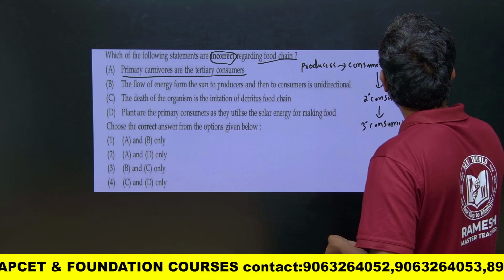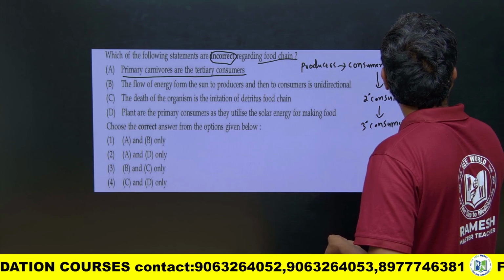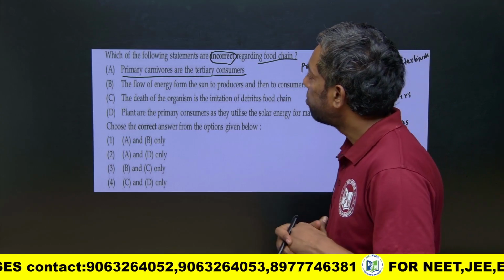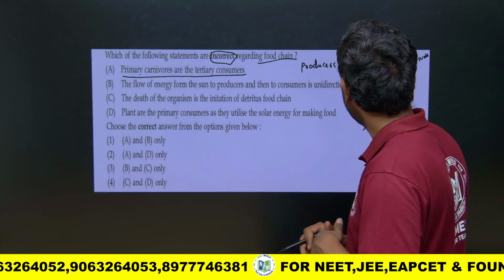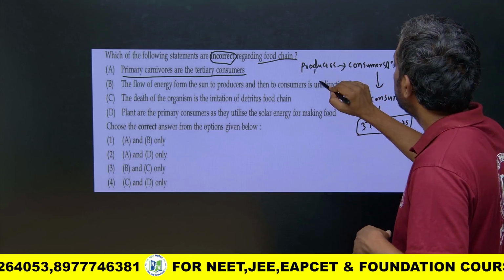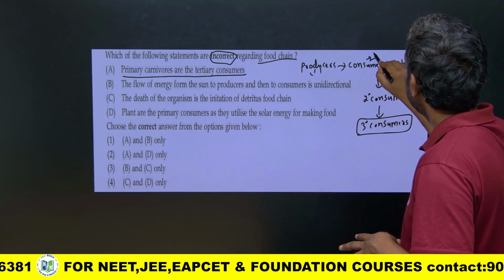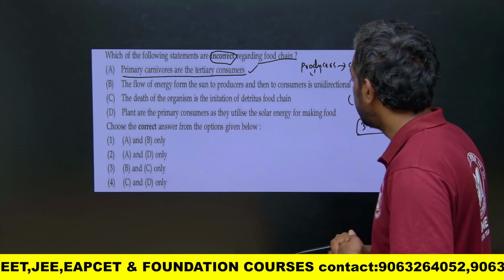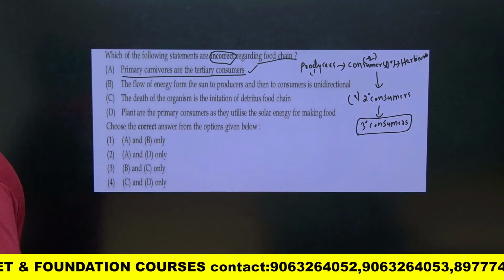Primary consumers are nothing but herbivores. So primary carnivores are the secondary consumers. Producers are the first trophic level, then second and tertiary. Of course, this statement is incorrect.